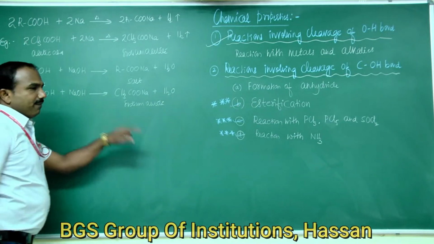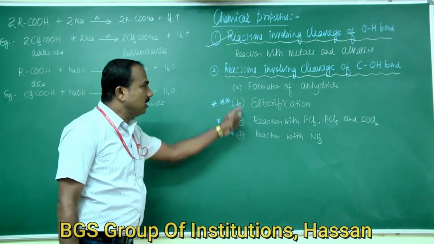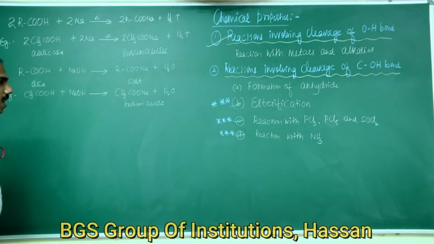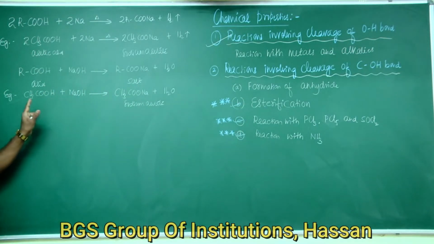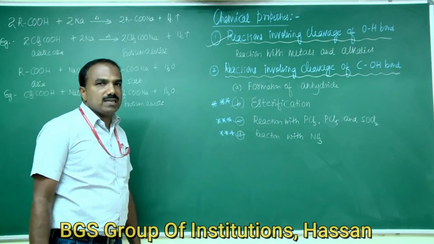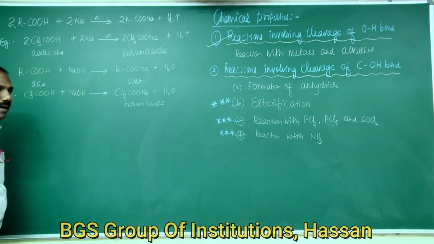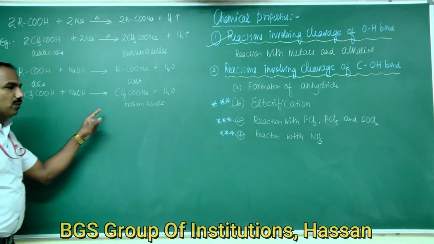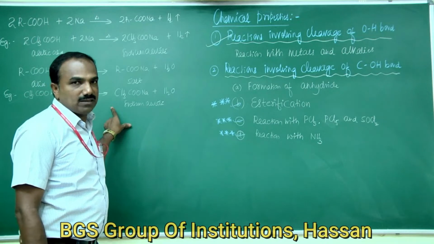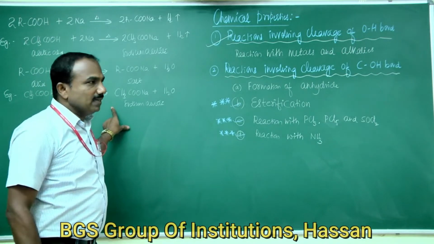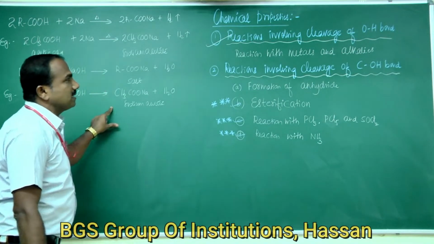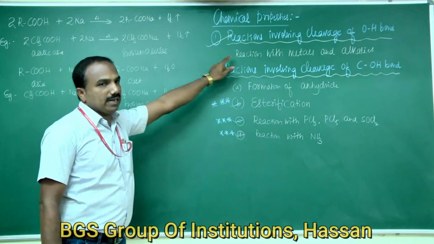Unlike phenols, carboxylic acids also react with carbonates as well as bicarbonates to liberate carbon dioxide gas. This reaction shows the presence of carboxylic group in an organic compound.